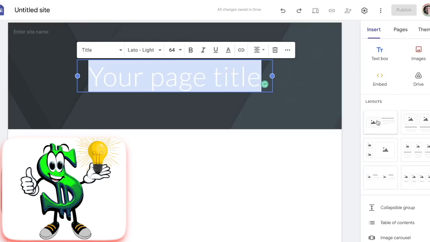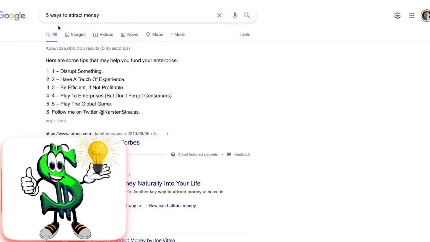After creating a new blank Google site, you should return to Google and perform another search for terms like 5 ways to attract money, 5 ways to save money, or anything else involving lists and money. Consequently, there are 5 various financial topics such as 5 ways to attract money, 5 ways to save money, 5 ways to make money, and many more.